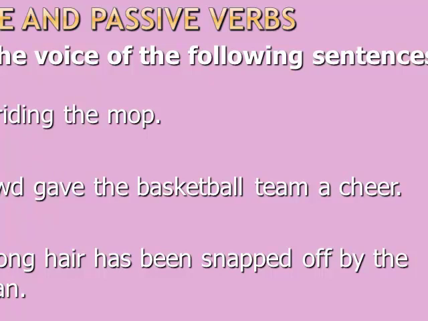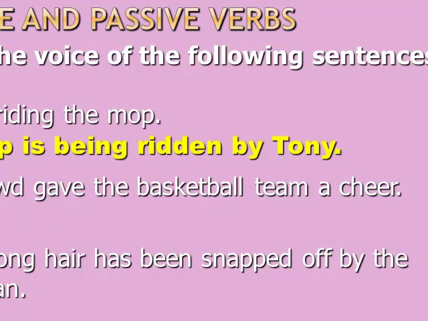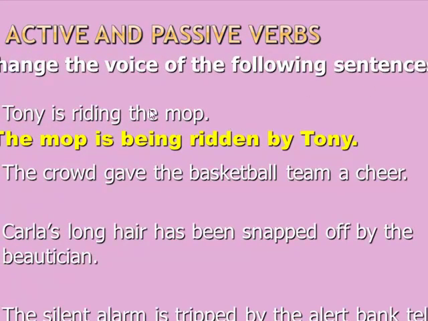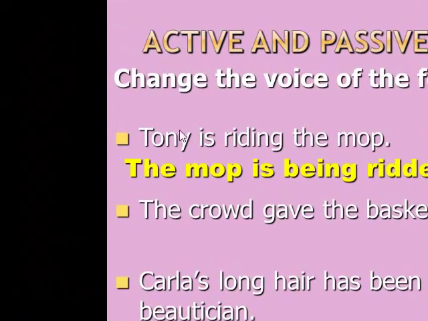Shall we start? Tony is riding the mop. That's in the active form. I have changed it into the passive. How? Tony is the performer of the action, so I took Tony and put it after by. The mop is the receiver of the action, so I start with it. Now let's work on the tricky part, that's the verb. Is riding, that's in the progressive form.